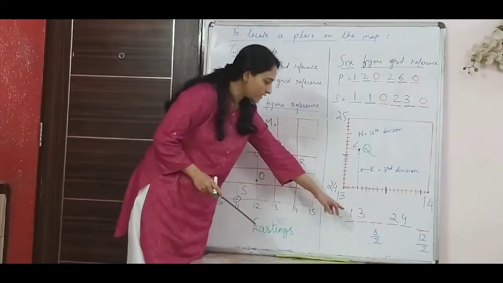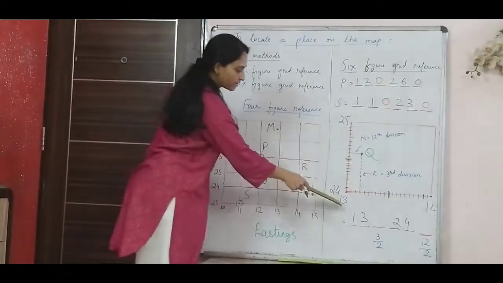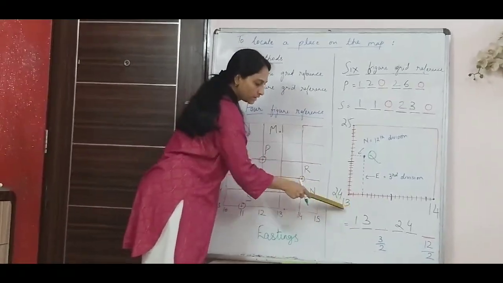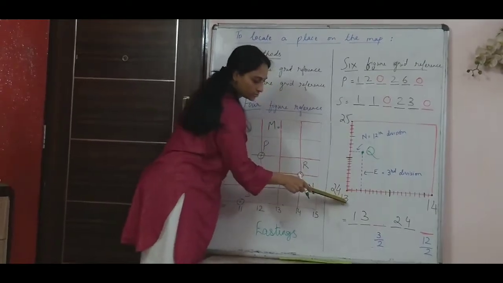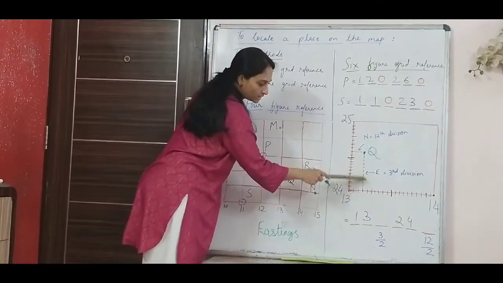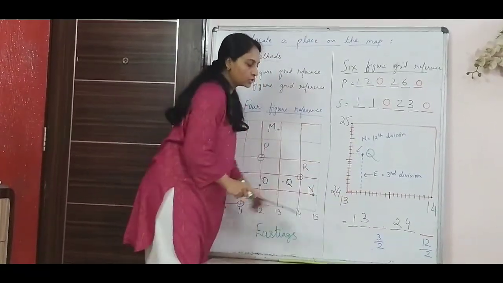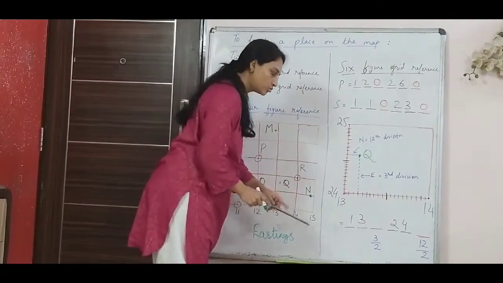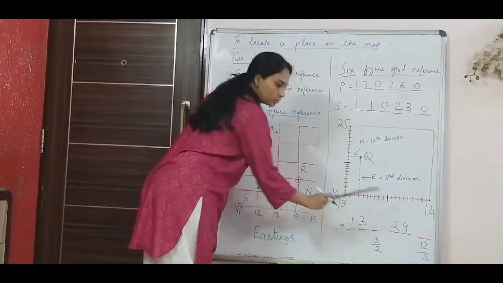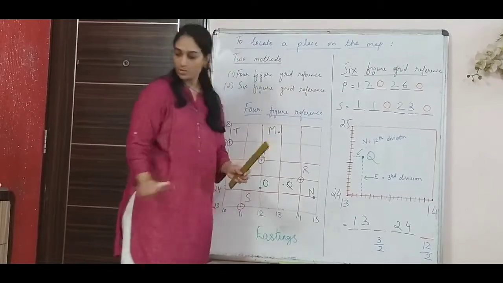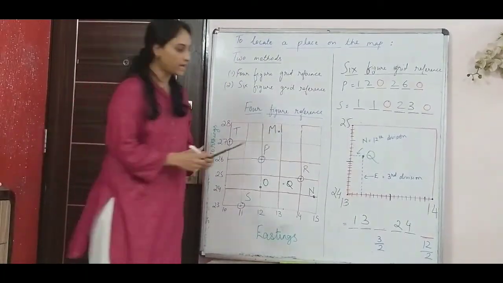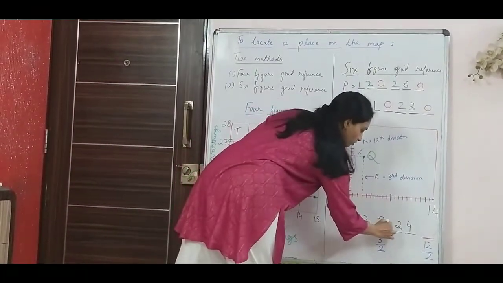When I write my eastings and northings down, my first basic easting would be 13 because it lies between 13 and 14. So 13 I will write first. And my third easting is the third division. Like I said, you have to divide by 2. So 3 divided by 2, I get 1.5. Now 1.5 means I can round it off to 2. Understood?